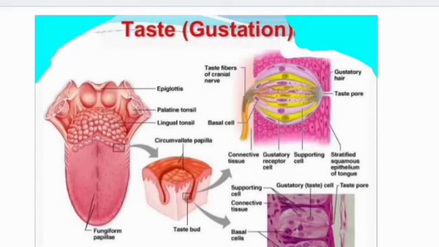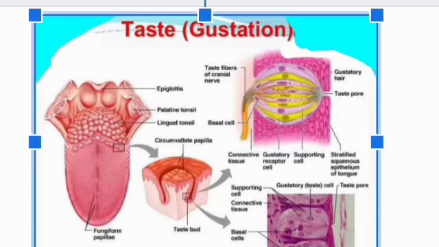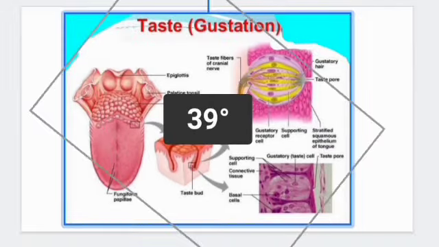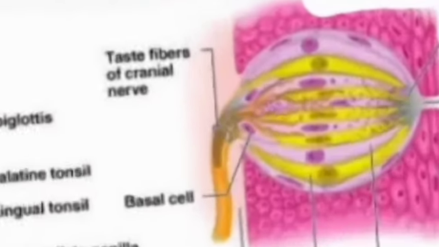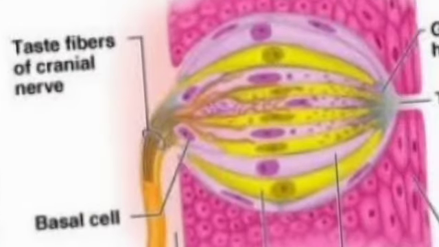So students, this is a slide where I have shown you the tongue, and you can see the receptors and the taste buds in the inside portion. If I zoom in on this particular portion, you can see that it has the taste fibers and the cranial nerves.